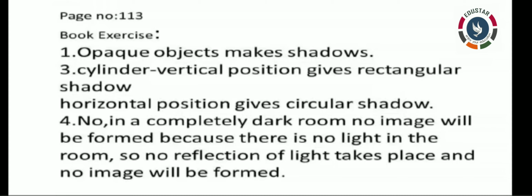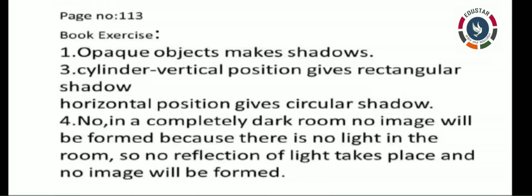Understood? Then third question, can you think of creating a shape that would give a circular shadow if held in one way and a rectangular shadow if held in another way? Yes, if we take a cylinder, if you keep a cylinder in vertical position, you can get a shadow in rectangular shape.